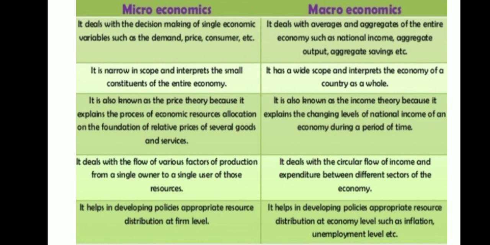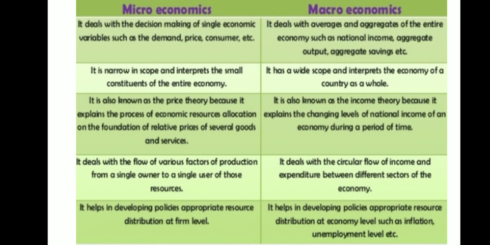Whereas macroeconomics is also known as income theory because it explains the changing level of national income of an economy during a period of time. Now, the other name for macroeconomics is income theory. What level of income is changing, what kind of consumption the individuals are doing, all these points are considered by macroeconomics. Micro deals with the flow of various factors of production from a single owner to a single user of those resources.